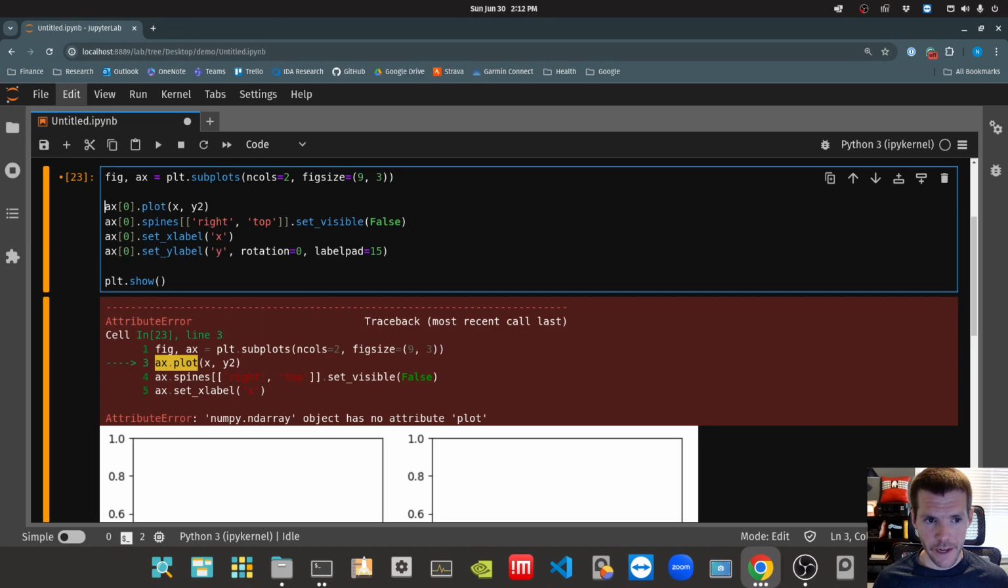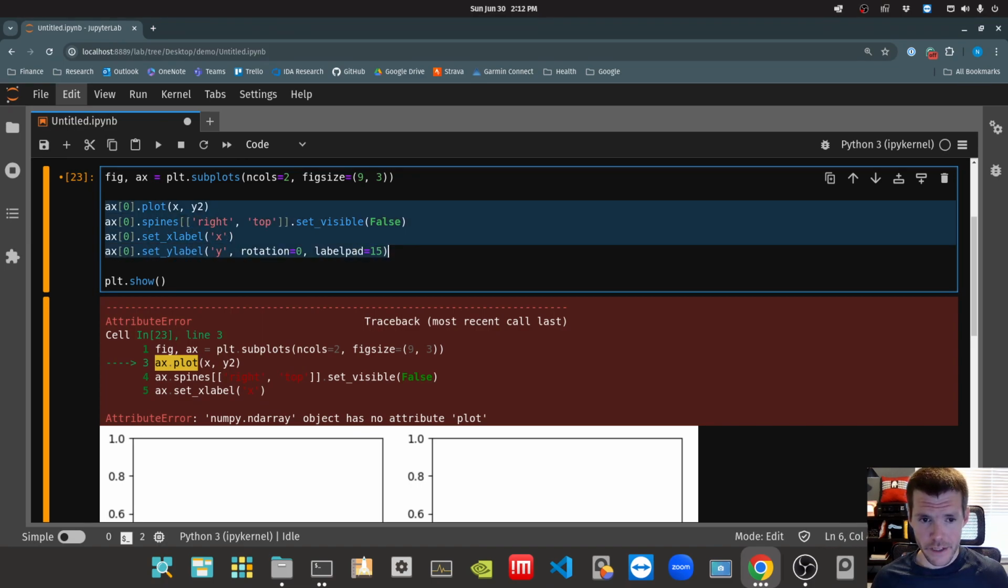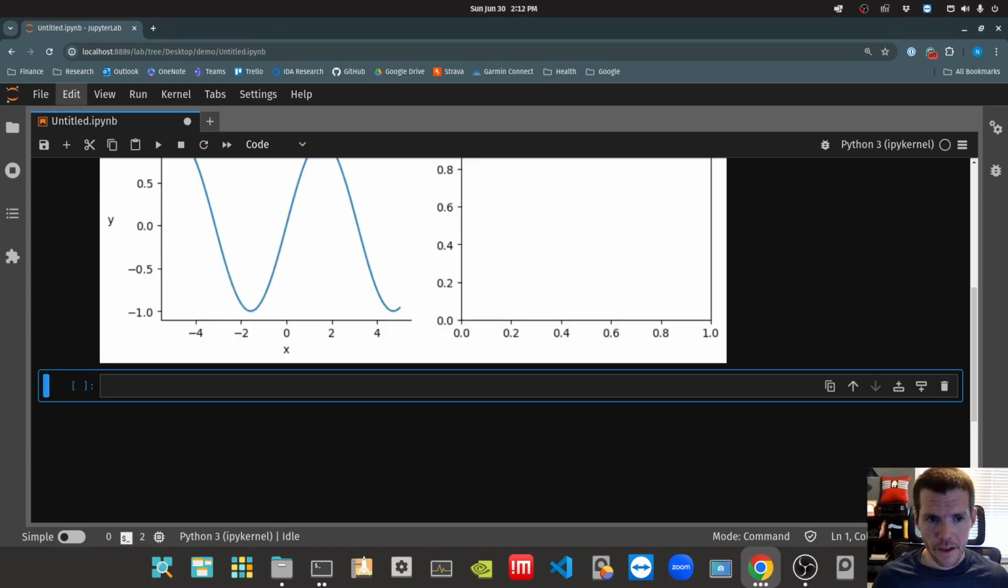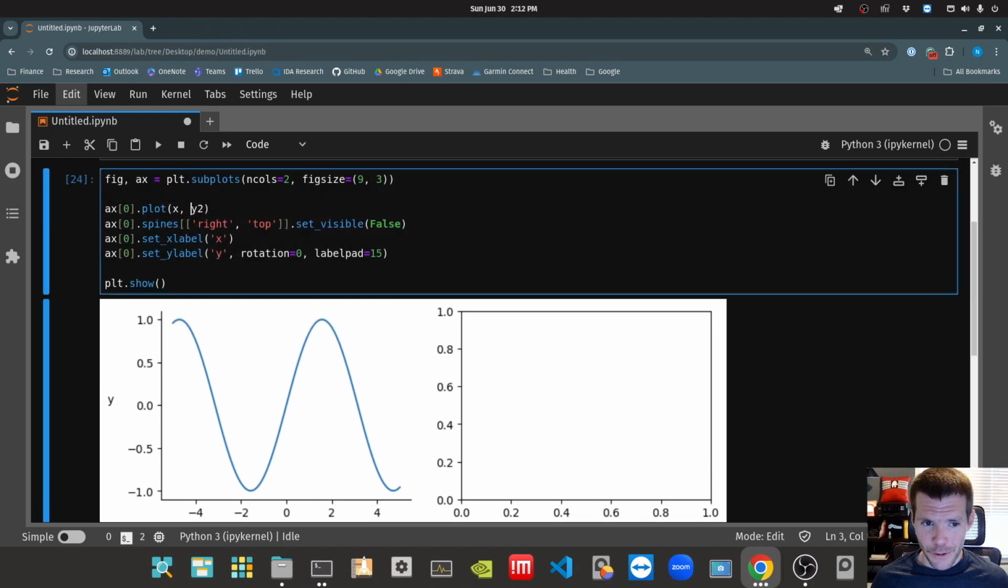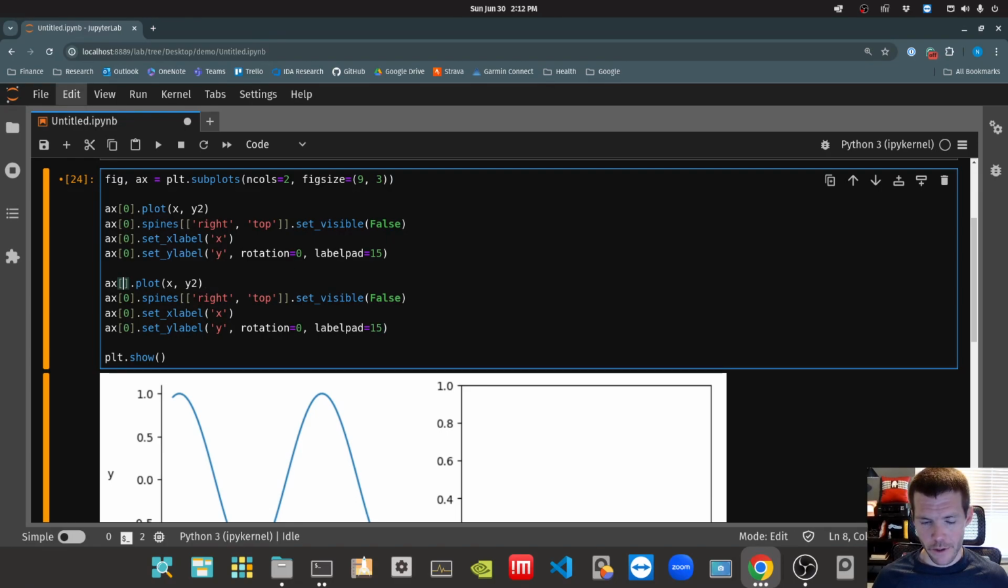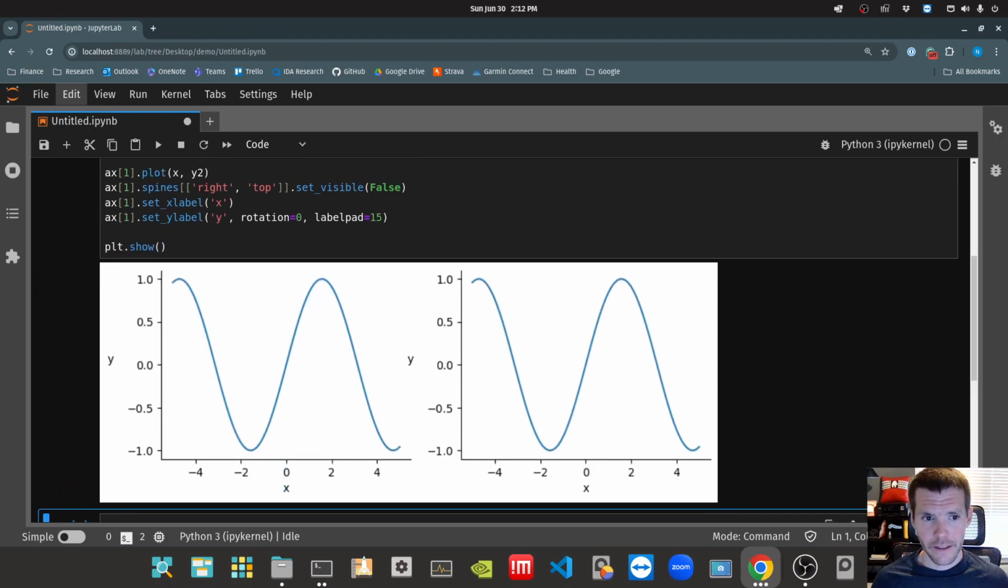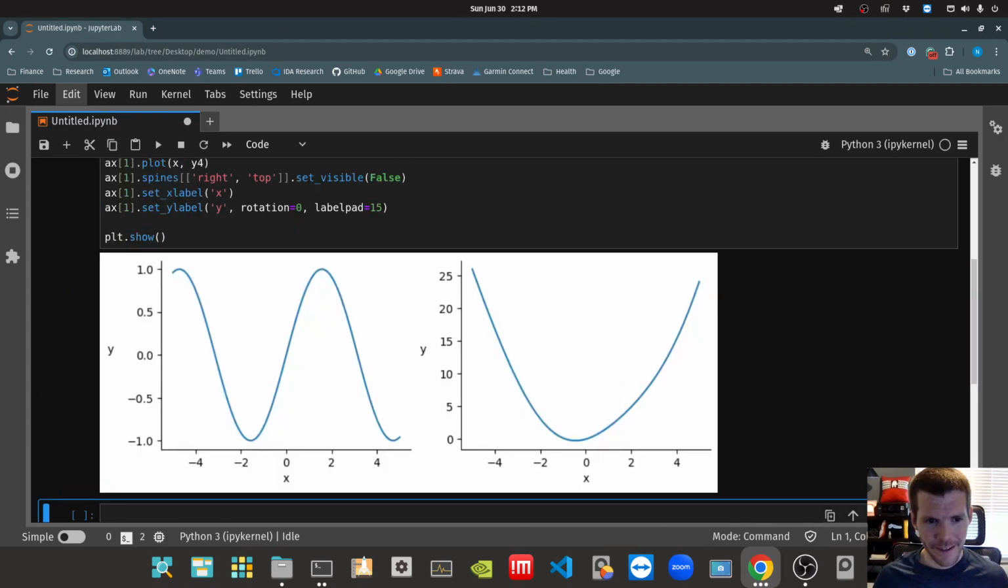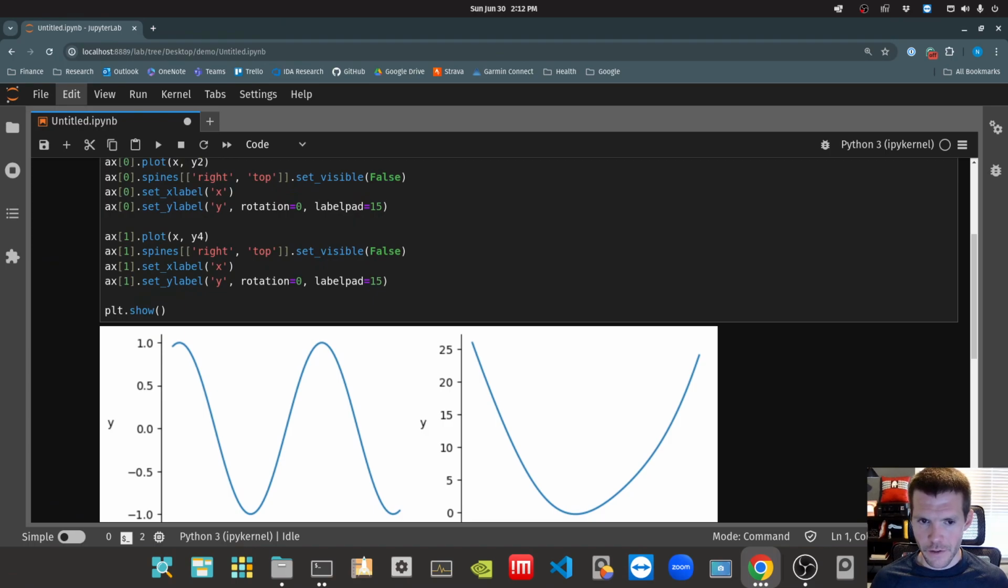All right, so everywhere that I was referring to AX previously, I'm just saying, hey, specifically put this on AX 0. Now we're getting Y2 on that leftmost plot. What if we wanted to get Y3, or let's say Y4, on the rightmost plot? Well, you take that code, and now I want to say on AX1, let's change that to Y4. So now we've got both of those plotted.